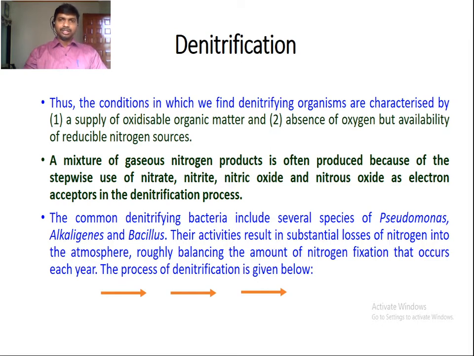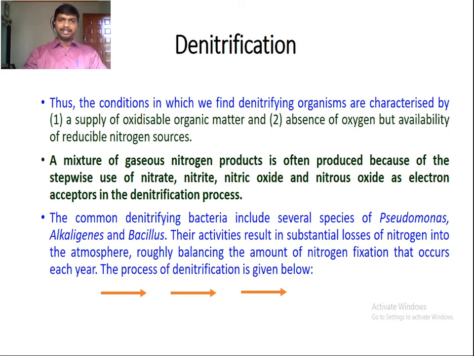So there are two conditions where the denitrification process occurs: a supply of oxidizable organic matter, and the absence of oxygen but availability of reducible nitrogen sources as a terminal electron acceptor. A mixture of gaseous nitrogen compounds is often produced because of the stepwise use of nitrate, nitrite, nitric oxide, and nitrous oxide as electron acceptors in the denitrification process.